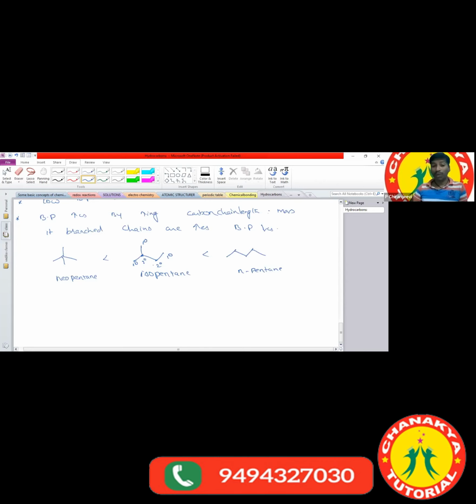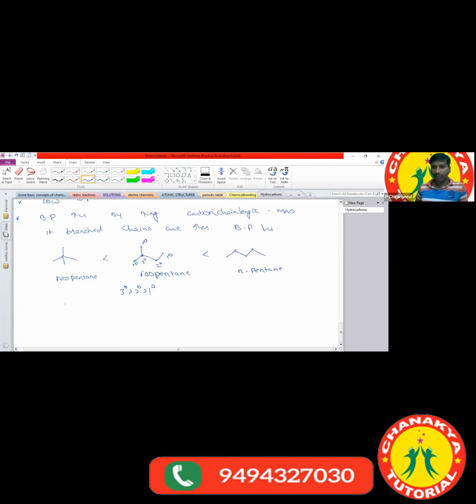Tertiary hydrogen is more reactive than secondary. Secondary is more reactive than primary. A tertiary hydrogen means the hydrogen which is attached to the tertiary carbon. The hydrogens attached to the secondary carbon are called secondary hydrogens. The hydrogens attached to the primary carbon are called primary hydrogens.